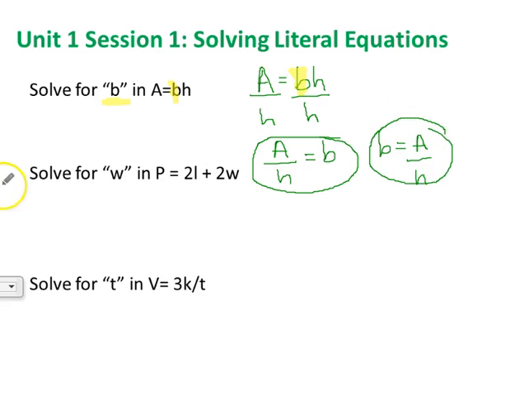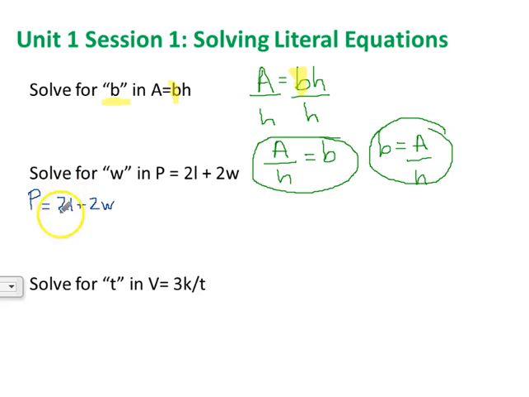So let's look at this second equation here. We want to solve for w in our literal equation, P equals 2 times L plus 2w. We want to solve for w. So I'm going to rewrite our equation: P equals 2L plus 2w. Our first step is we want to work on getting the w isolated.